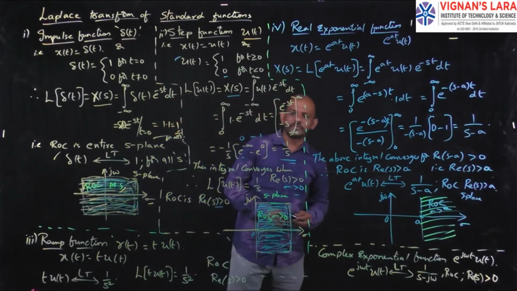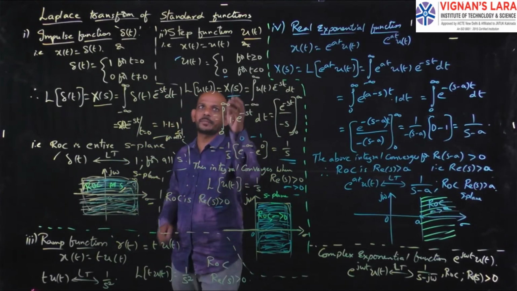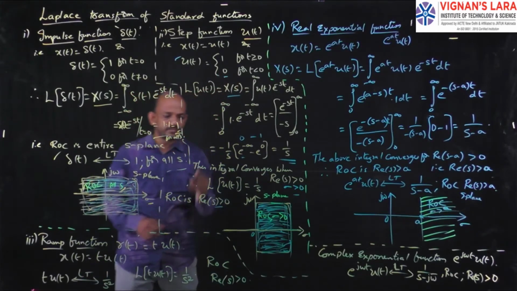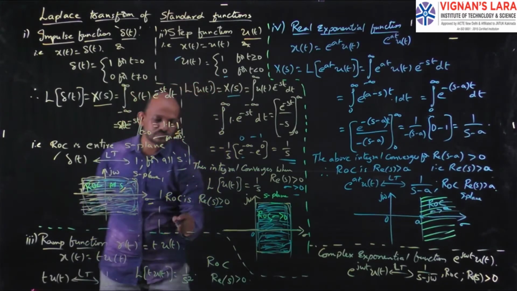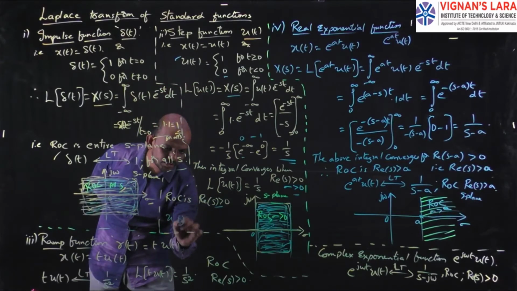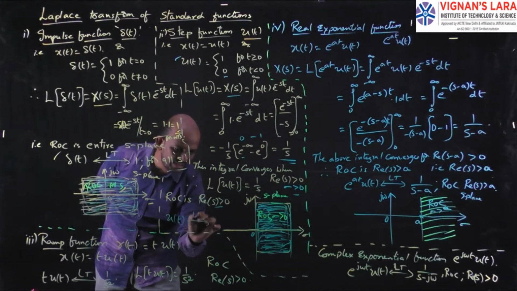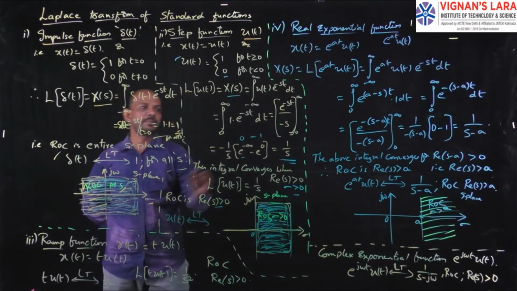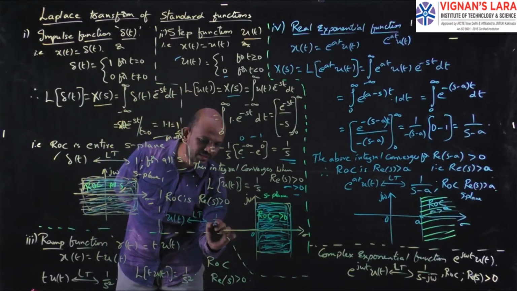If you want to represent this transform pair in equation format, you can represent it like this: u of t has the Laplace transform 1 by s.